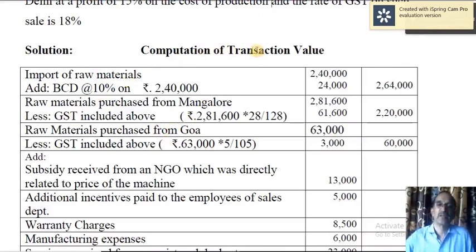Now let us compute the transaction value. Already I have explained. Now let me briefly once again explain that.